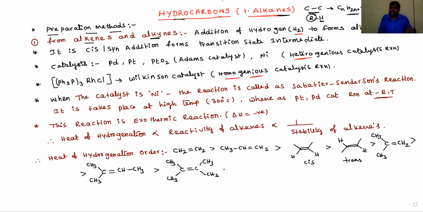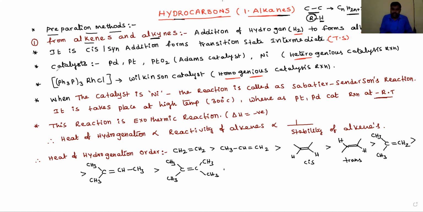What kind of catalyst are we using? In this addition of hydrogen to alkenes, for example, imagine this is the double bond, dear students. At the double bond, both hydrogen atoms are added to the double-bonded sp2 carbons on the same side. That's why it is called syn addition or cis addition. The syn or cis addition takes place through a transition state mechanism, forming a TS. Okay, it is a syn or cis addition.